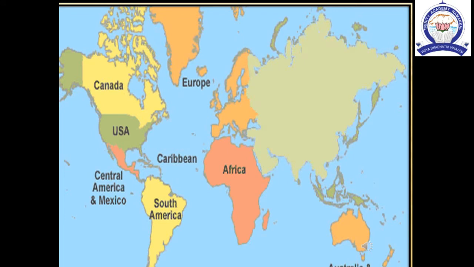Asia is the largest and the most populous continent in the world. It covers about 30% of the world's land area and about 60% of the world's population. Most of the land of Asia lies in the northern hemisphere. It has different types of physical and cultural features.